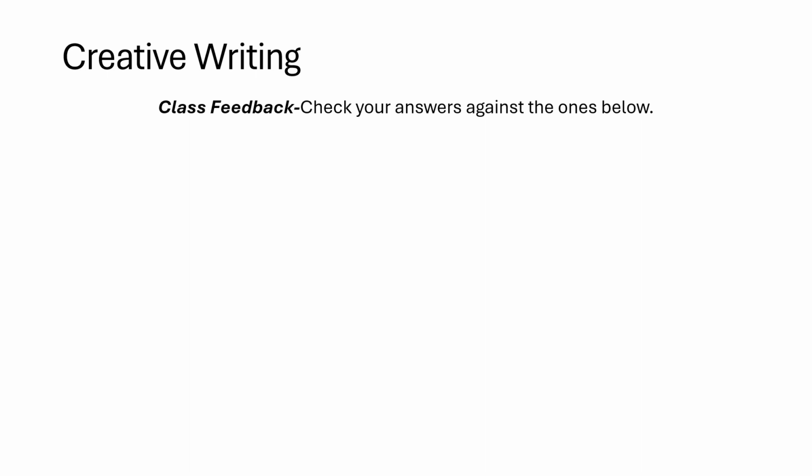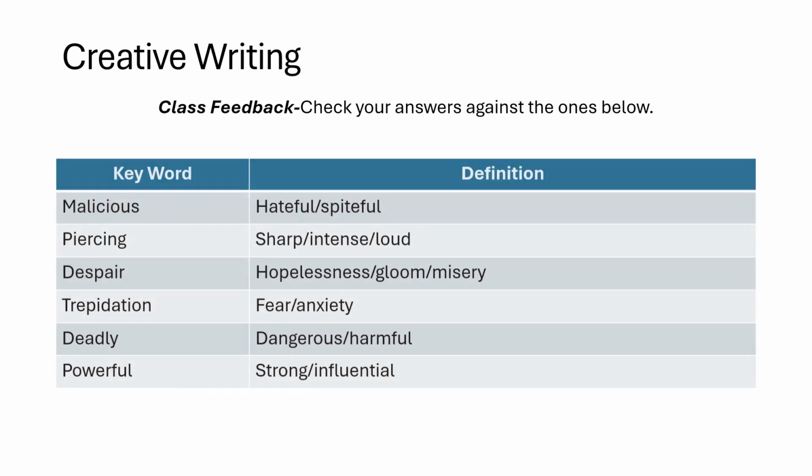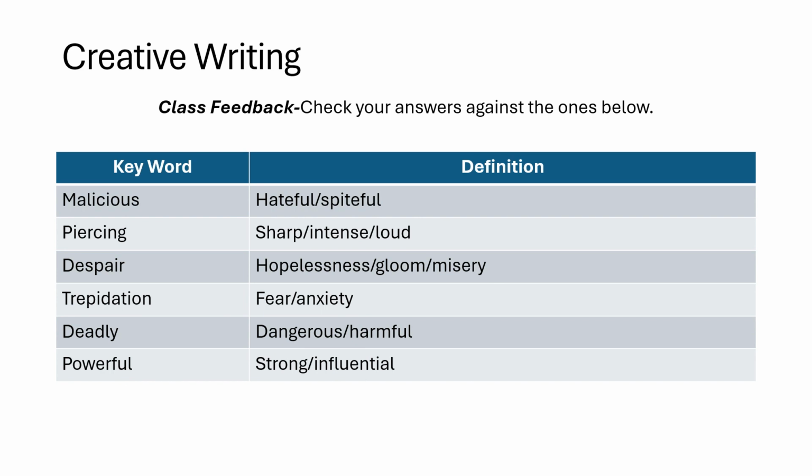As feedback, check your answers against the ones below. You can see here on our left hand side we have our keywords, and on the right we have the definitions as well. First of all we have malicious, which means hateful or spiteful. Next we have piercing, which is sharp, intense or loud. We have despair, which is hopelessness, gloom or misery. Trepidation, a really good adjective to use, which is fear and anxiety. Deadly, which means dangerous and harmful. And finally we have powerful, which means strong or influential.